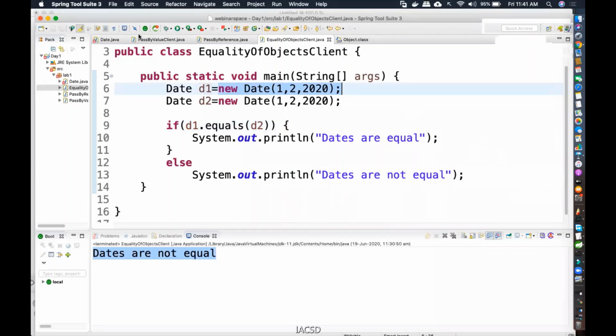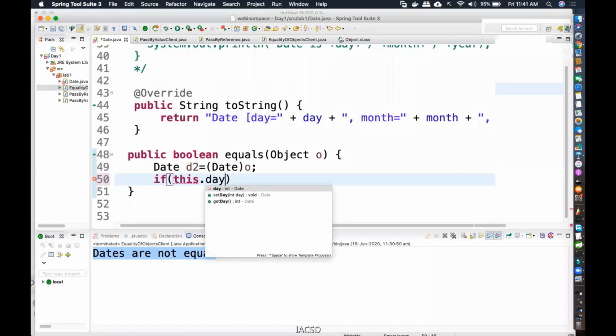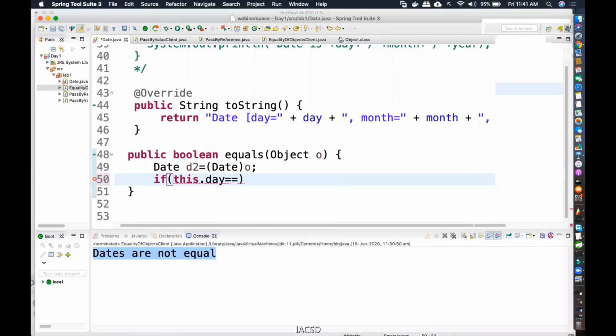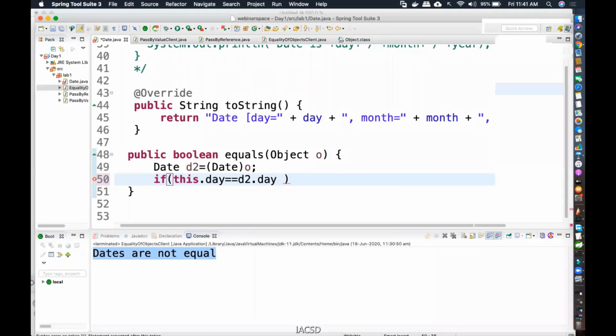Fine. Over here, if I use this, I will get D1. This day I'm checking with equal to equal, the actual value with D2's value, dot date. So I got the first day I'm comparing, and it's not just day.